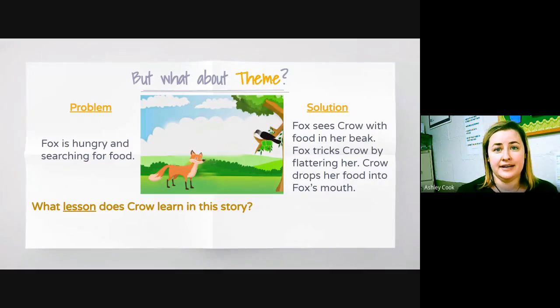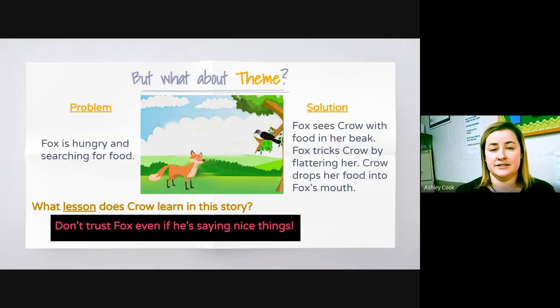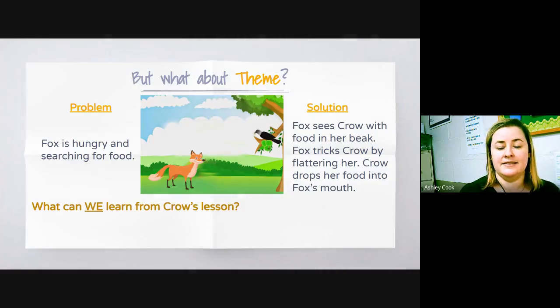Now, for theme, we're going to look at what lesson Crow learns in this story. So there's a lesson to be learned. What do you think Crow learns at the end? She drops her food into Fox's mouth. How do you think she feels about that? The crow learns not to trust Fox even if he's saying nice things. The next step is, what can we as readers learn from Crow's lesson? So she learned not to trust Fox even though he was flattering her. So how can we take that and apply it to our lives?